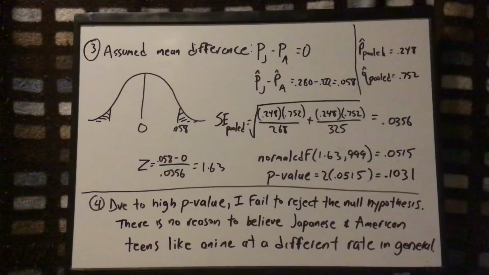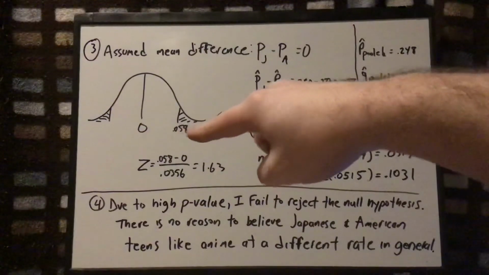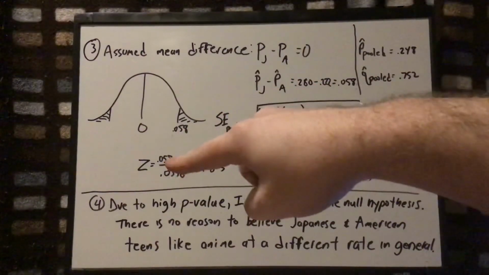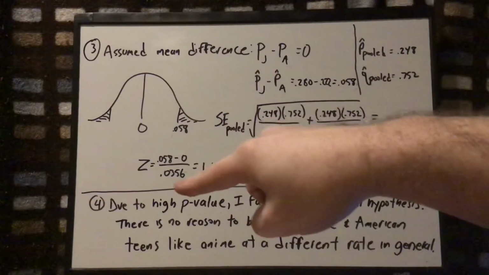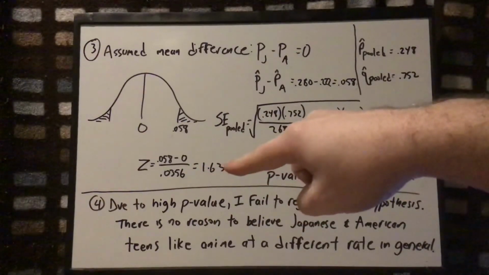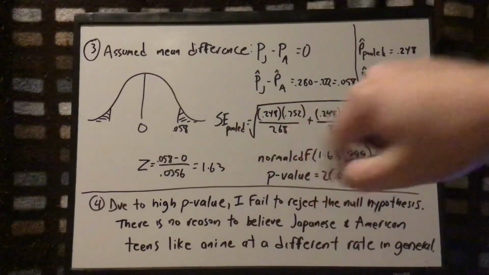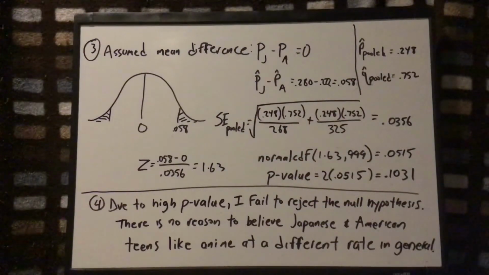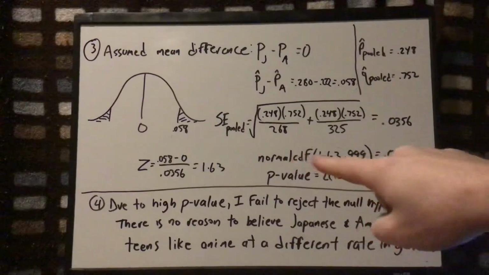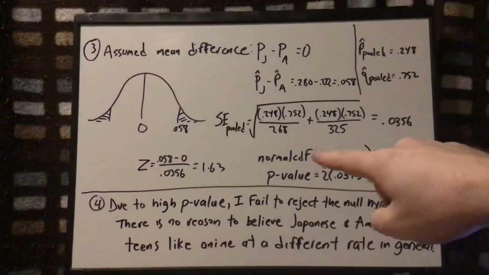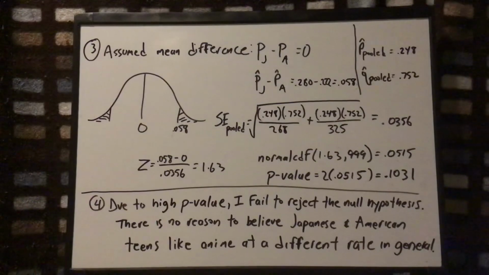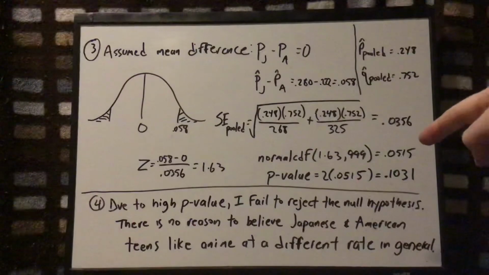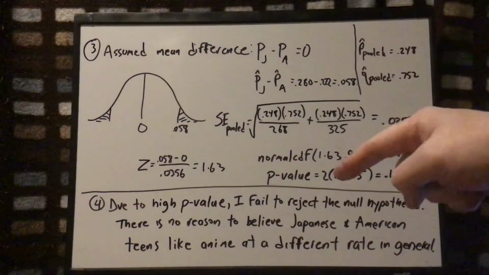So now this is enough to get me a z-score, because basically I want to test how unusual this result is. Well, I'll take the result, subtract the mean, divide by the standard error. I get that this is 1.63 standard deviations out. Now, knowing about standard deviations, that doesn't seem terribly unusual, but we still need the p-value to make a final decision. So how do I get the p-value? I put normal CDF in the calculator. I tested from 1.63 onward. So what's the chance I get this result or something stranger? 0.0515. Now, since it's a two-sided test, I have to double the p-value.